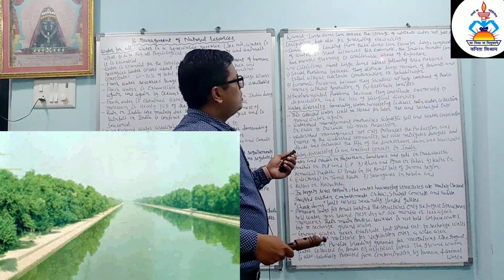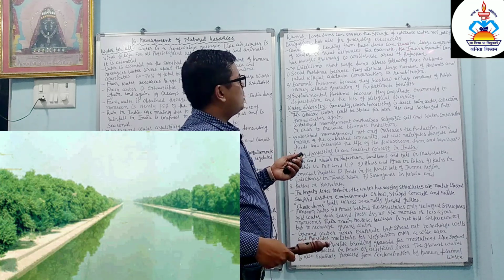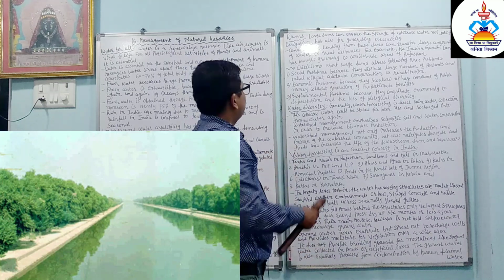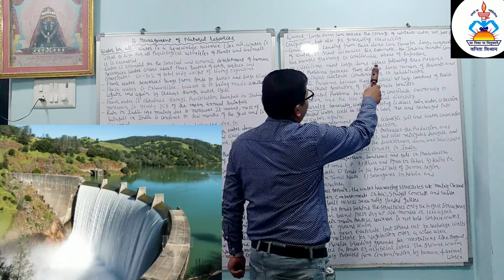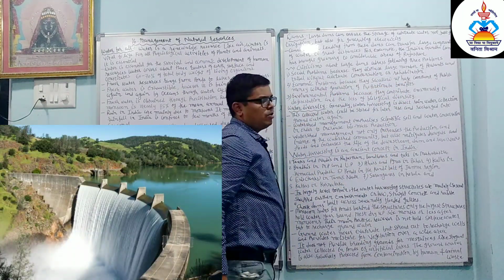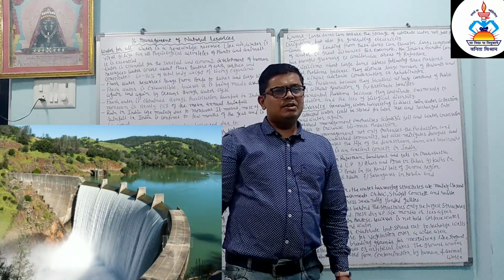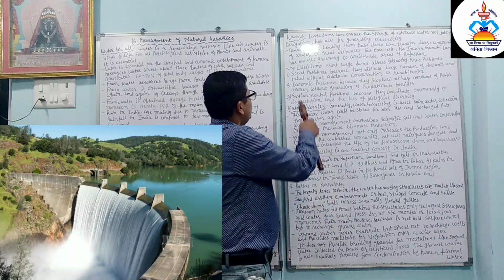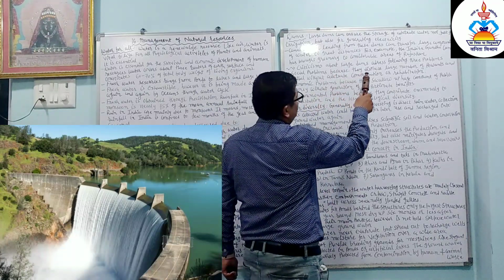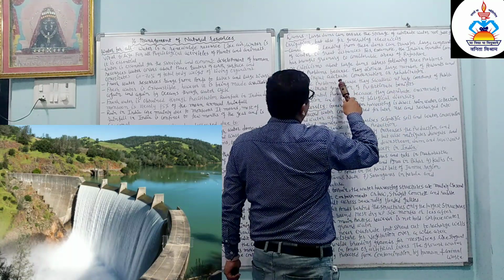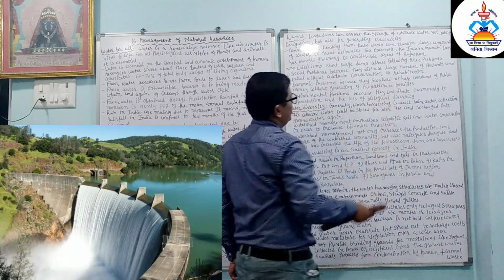So canals like the Indira Gandhi Canal have brought greenery to a considerable area of Rajasthan. Criticism about large dams addresses the following three problems. There was so much criticism of the Sardar Sarovar dam. Social problem, because they displace a large number of peasants and tribals without adequate compensation or rehabilitation.